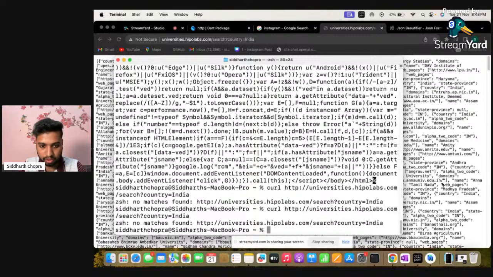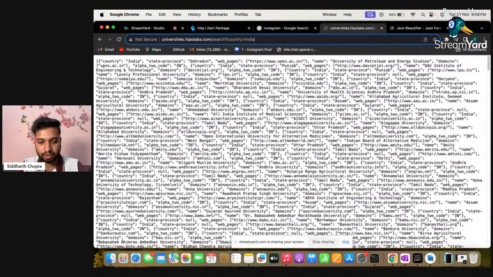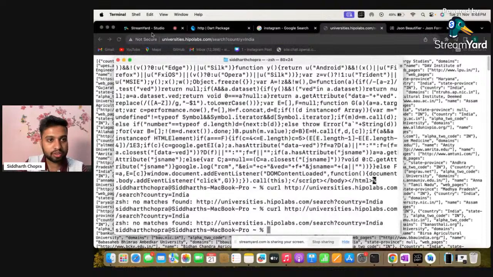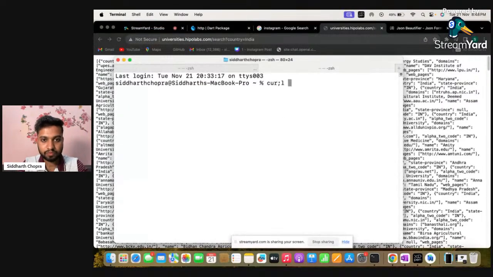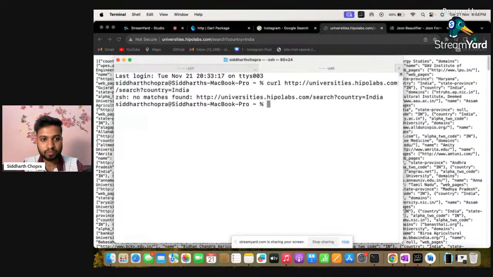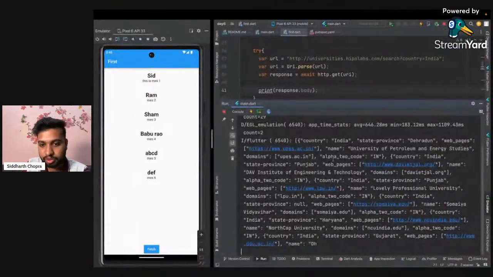No message found. I just don't know why it is not working. It might be because it is http, and curl only supports https. Let's just try again, because it should work. Okay, I just don't know why it is not working, but we have fetched this information in our app.